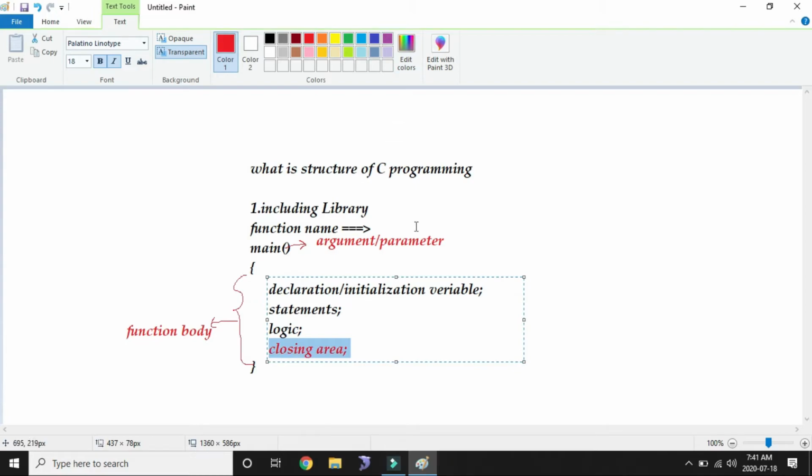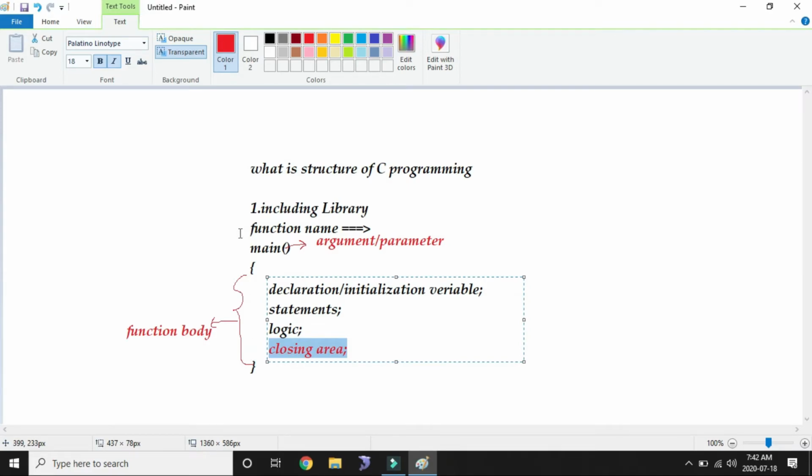If you use the GCC compiler, you don't need to close this area; it is optional in GCC, but in Turbo C it is mandatory. Without this closing area, we can't see any output. We can get output, but we can't see it. So this is the structure of a C program.